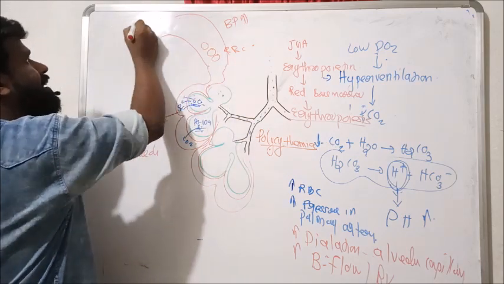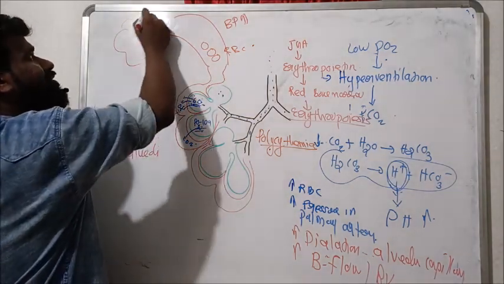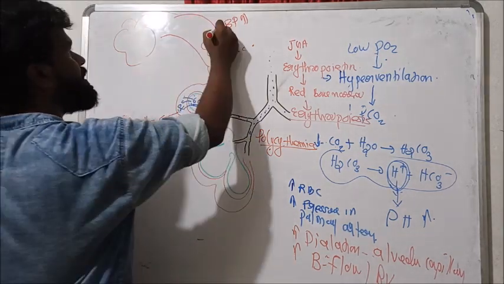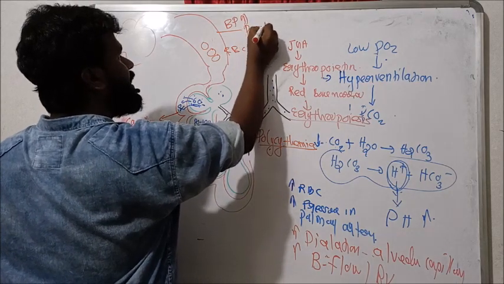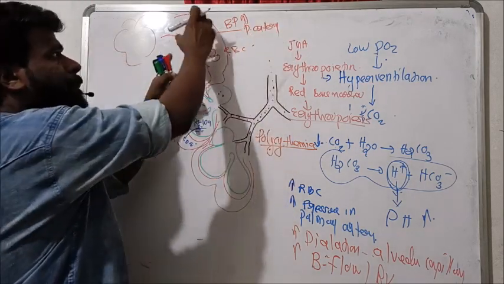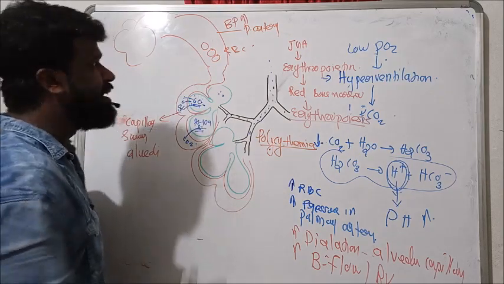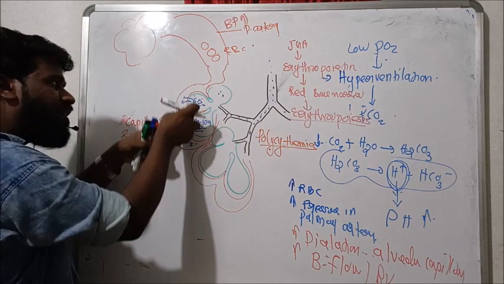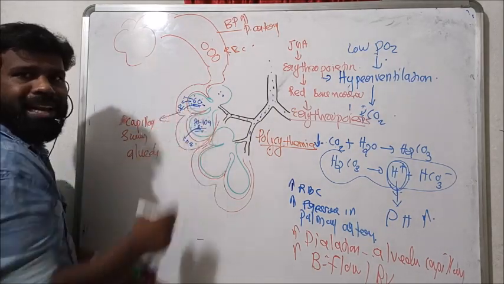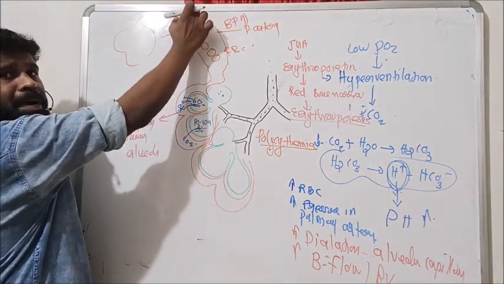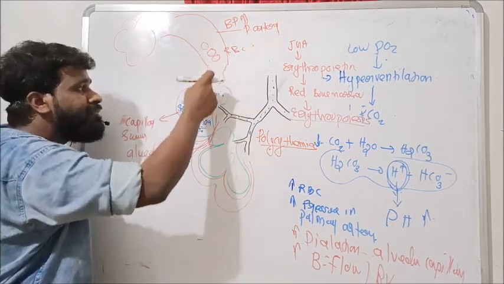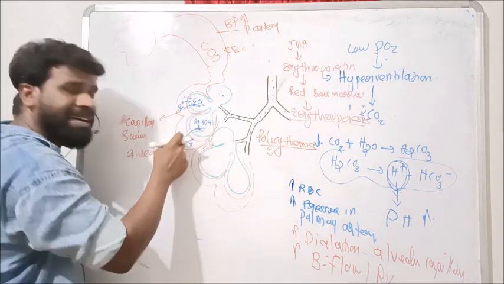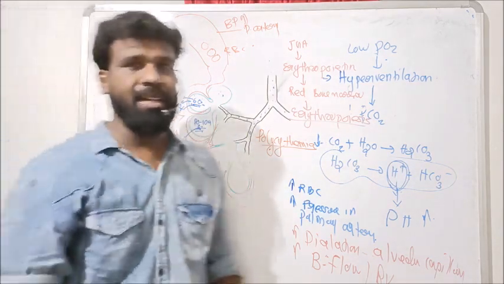Suppose this is the artery which leaves the heart and supplies blood to the lungs, known as the pulmonary artery. The pressure in the pulmonary artery increases. When pressure in the pulmonary artery increases, it supplies a large volume of blood to the capillaries surrounding the alveoli.